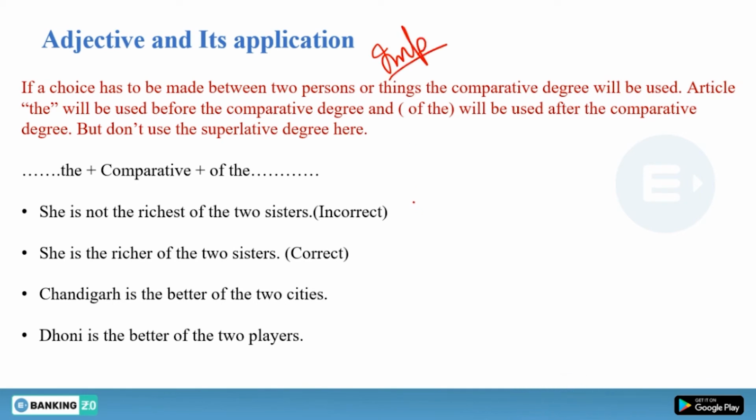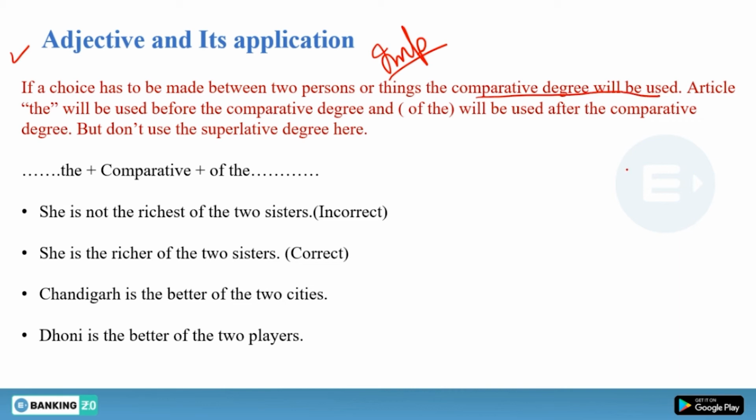And the concept is saying, if a choice has to be made between two persons or things, if you remember, I told you that whenever you want to compare two things, or two people, or two places, you have to use comparative degree. But this is something slightly different. If a choice has to be made between two persons or things, the comparative degree will be used.